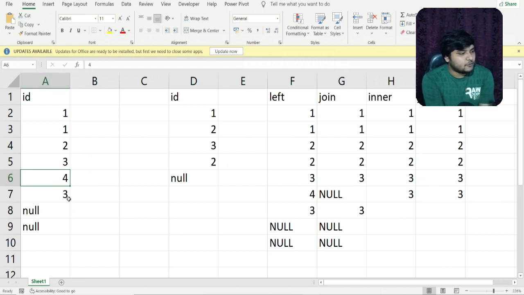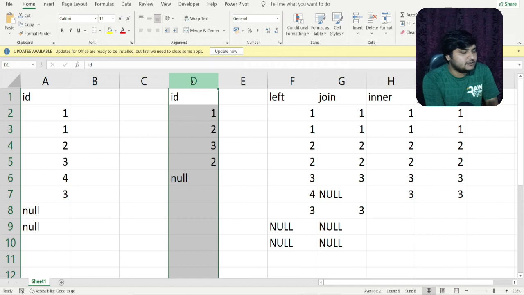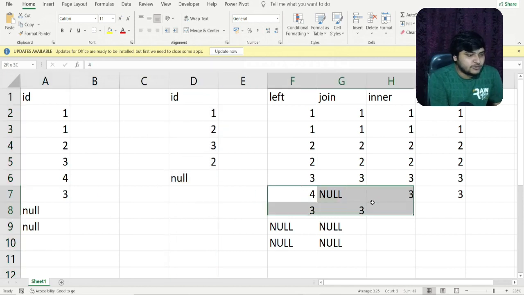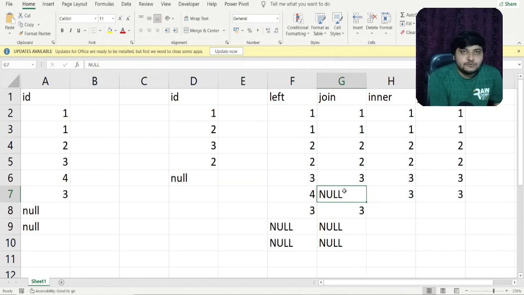So you can see 4 here, 4 is not present in the second table, so you can see 4 and null is being produced. I hope this is pretty much clear. Please do not confuse this null with all these null values here. It is totally different. I'll be coming to this. This null is totally different from all these nulls.